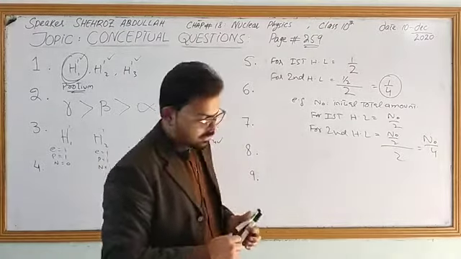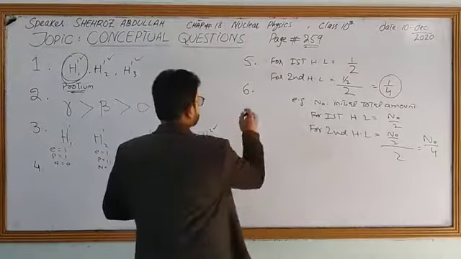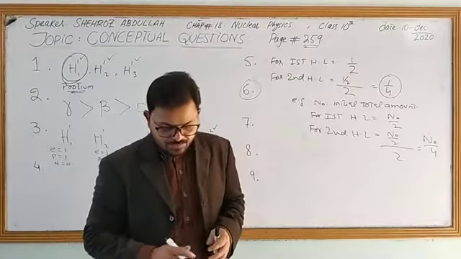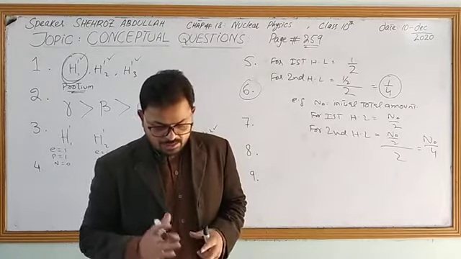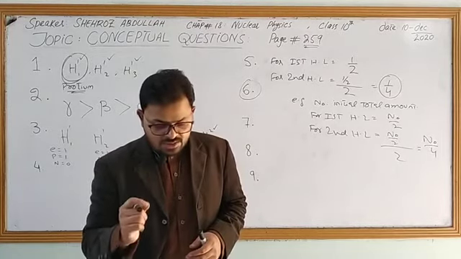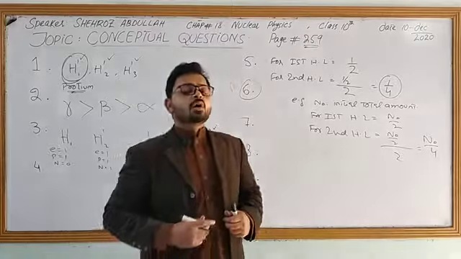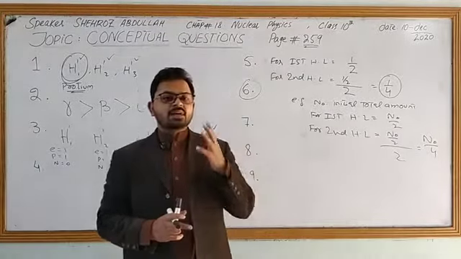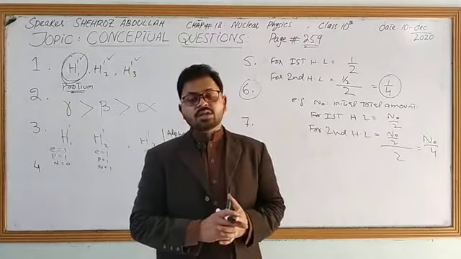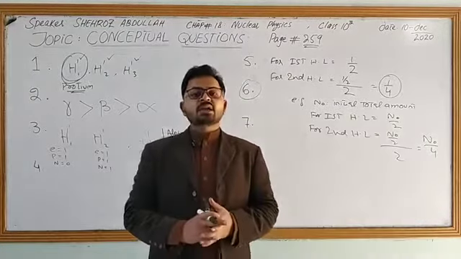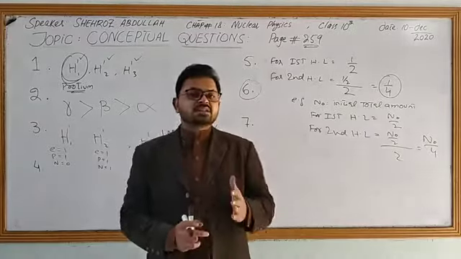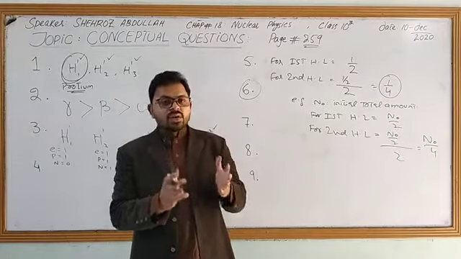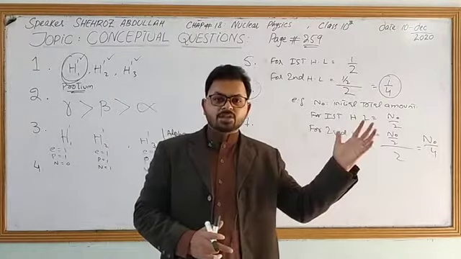Coming towards question number 6. Let me read the statement from the book. It says, can carbon 14 dating give the age of a fossil dinosaur skeleton? Explain. Do remember one thing: each living organism has a specific carbon 14 to carbon 12 ratio, and metabolism is continuous as long as the body is alive. When the body is alive, it has the maximum ratio.